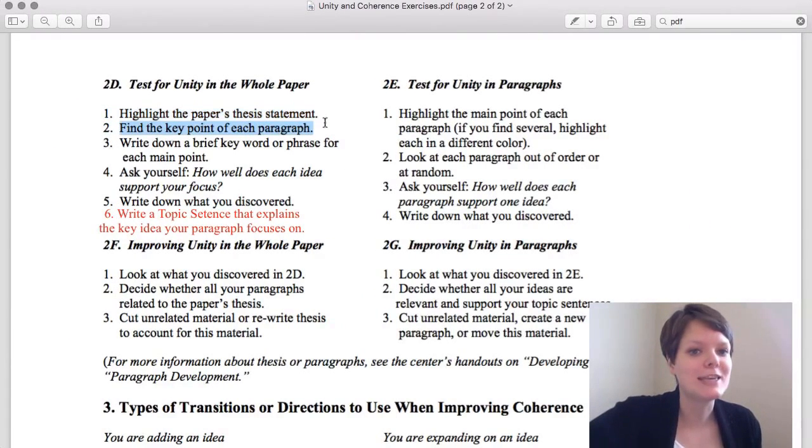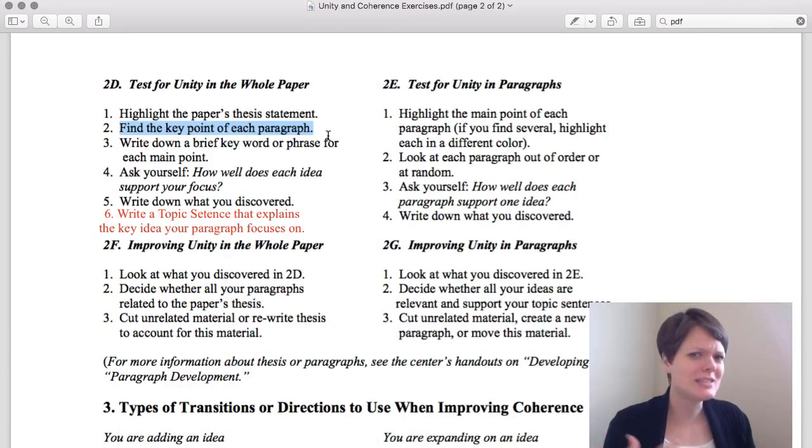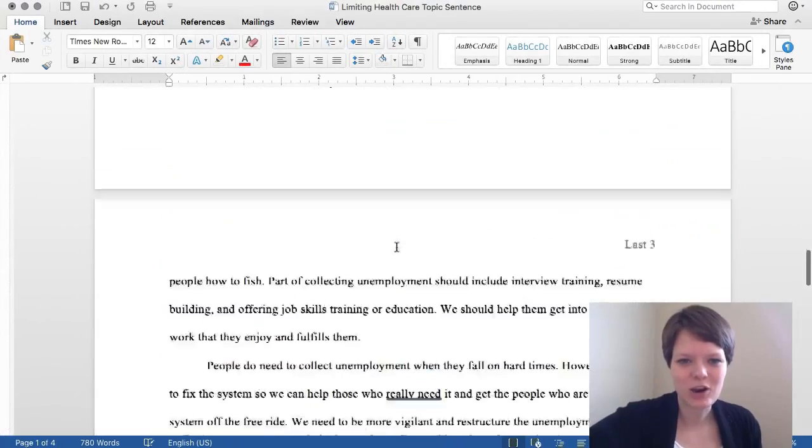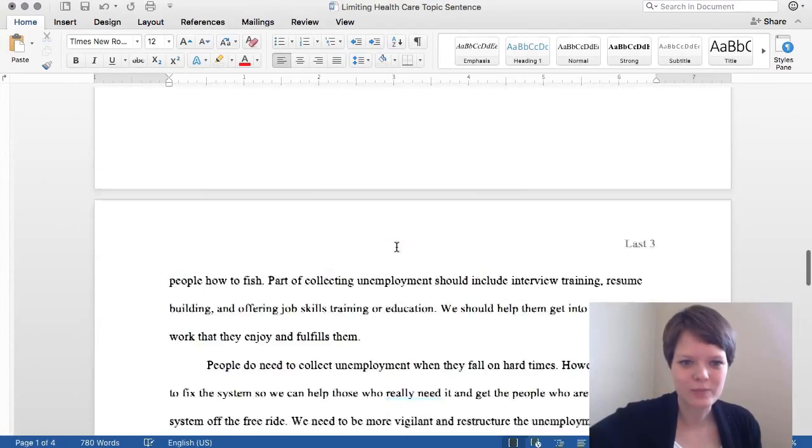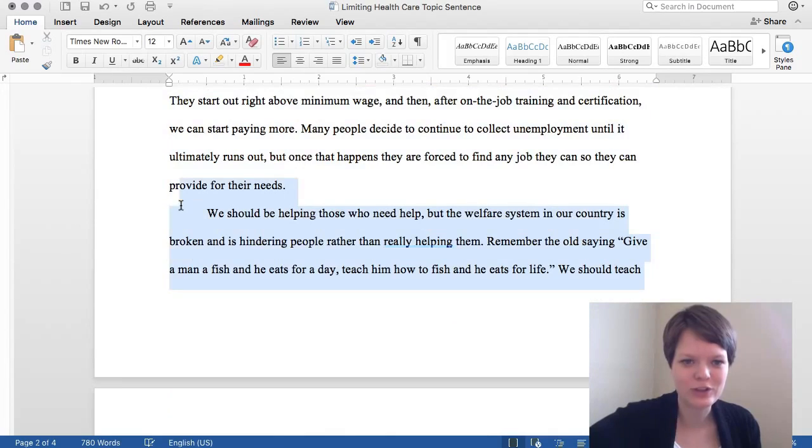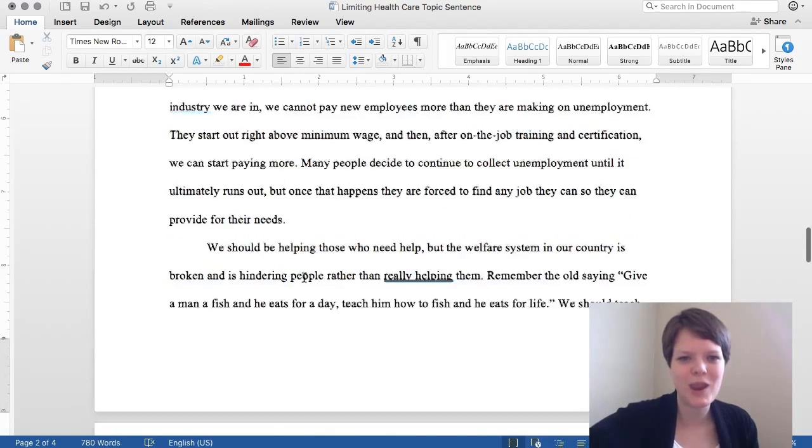Now we need to find the key point of each paragraph. Now, if you're having trouble doing this, which is common when you're the one who wrote the paper, sometimes it's easy to miss what your main point is or to just follow your own thought process instead of what's actually written on the page. So what you can do is actually go through the paragraphs backwards, basically to start with the paragraph before your conclusion and say, what's my main point in this paragraph?